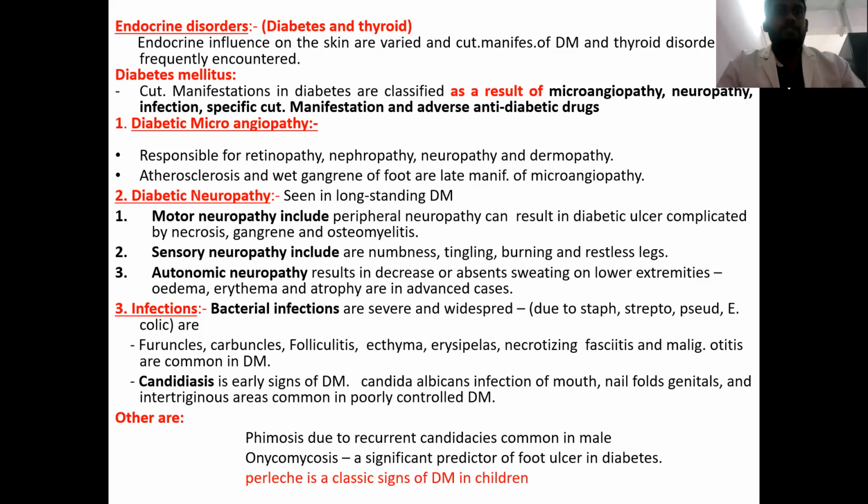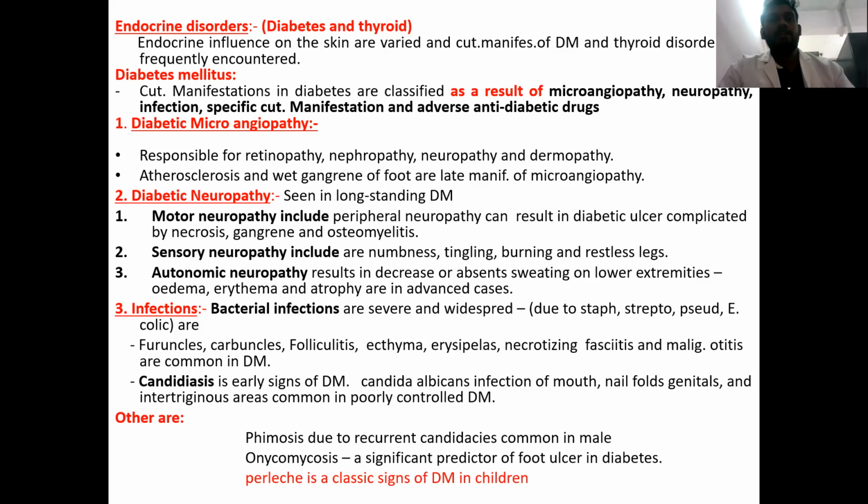These are the common bacterial infections seen in diabetes mellitus, and these infections will generally be much more severe and widespread when compared to other patients getting these infections.